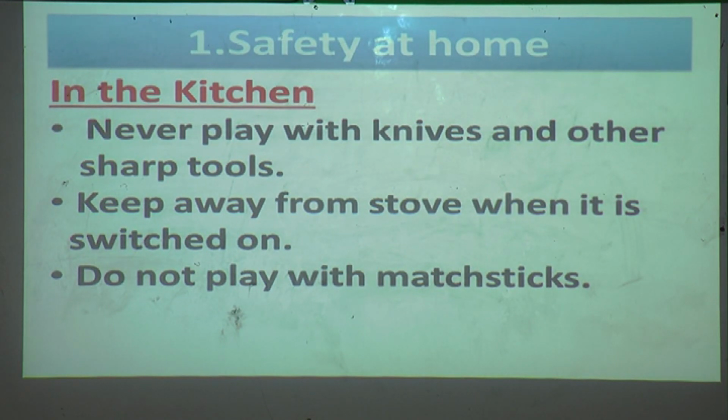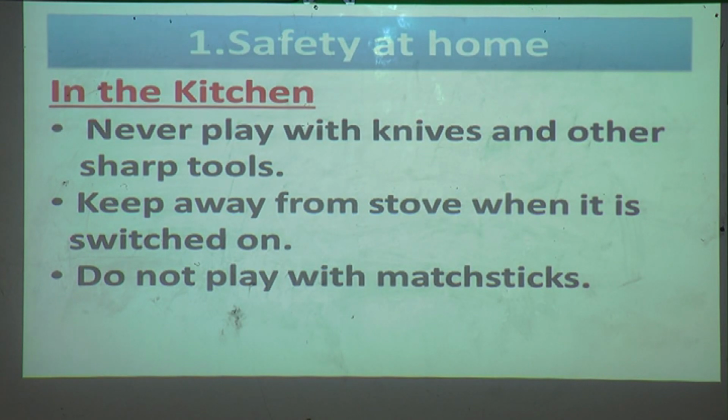Now see, safety at home in the kitchen. First, what rules do you have to follow in the kitchen to avoid accidents? We learnt that you never play with knives and other sharp tools because they can cut you, and you should keep away from the stove when it is switched on, because fire is also dangerous. So you should not go near the fire when the gas stove is on, and you do not play with matchsticks.